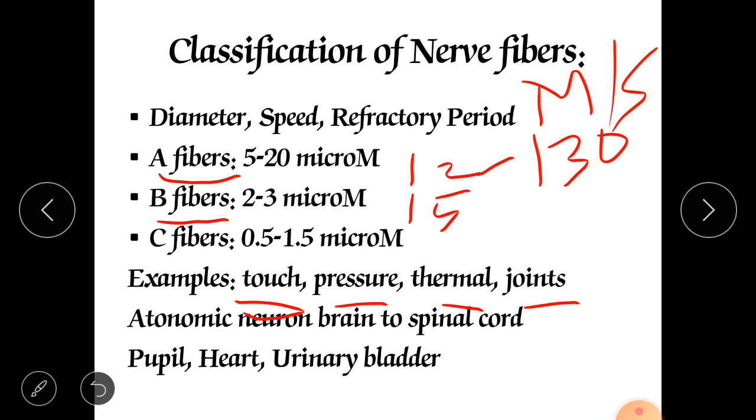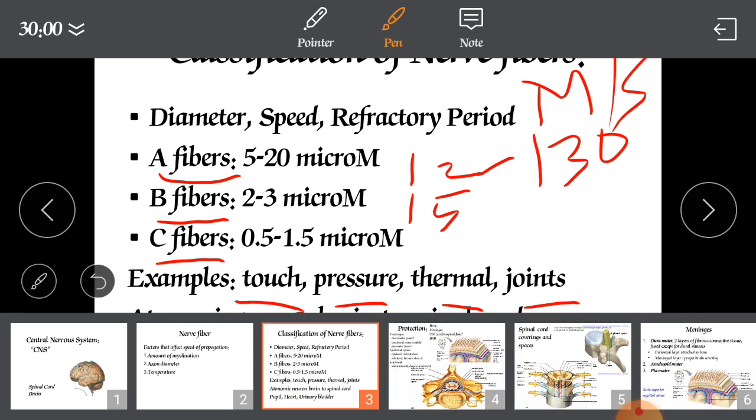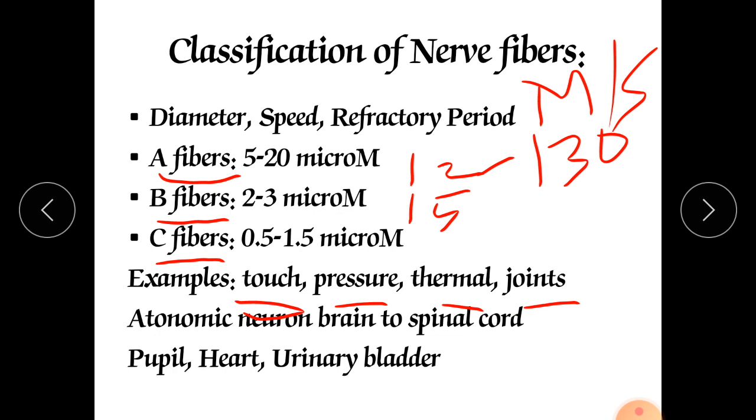And now we will discuss the C fiber. These C fibers are the fibers which have very less diameter, 0.5 to 1.5 micrometer.